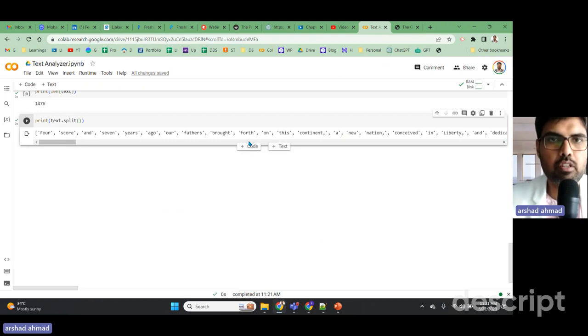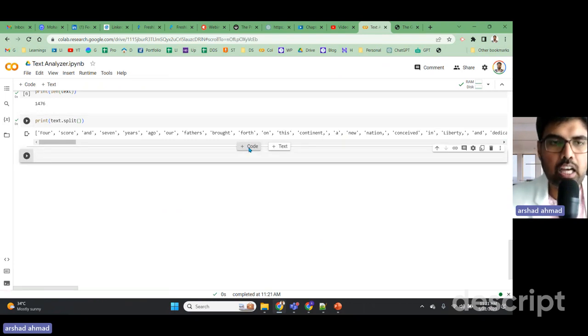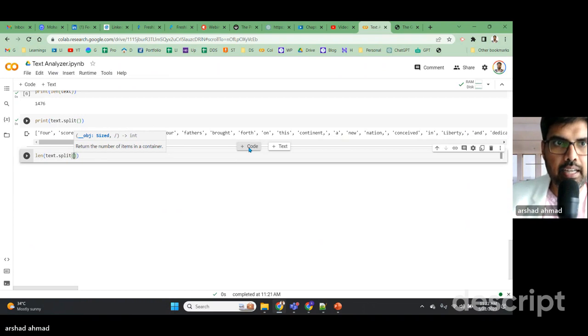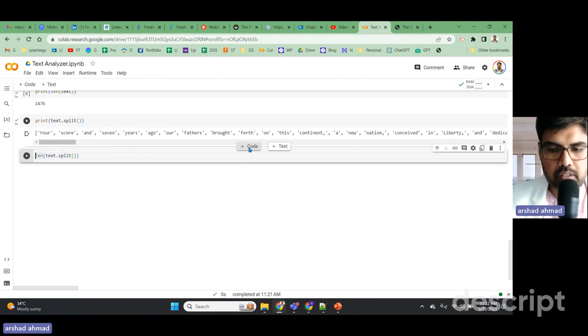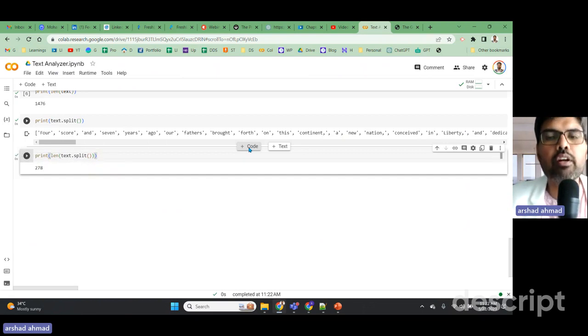Okay, so the next step is to get the length. We have split the speech into different words. The next step is to count the number of words. For that, we will use the function len on text dot split, and we need to print this as an output. I hope that as I'm doing it one by one, you're able to understand. So there are 278 words in this particular text.